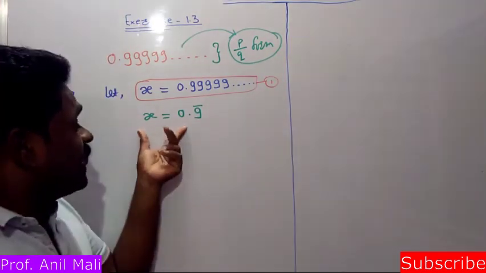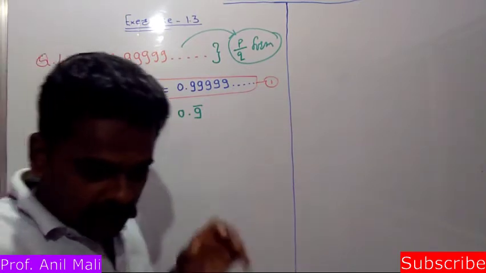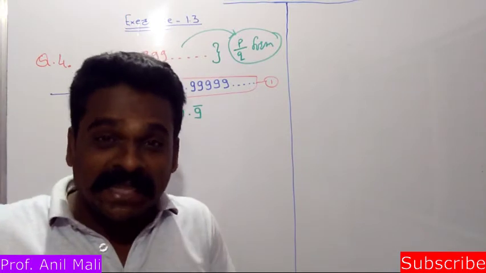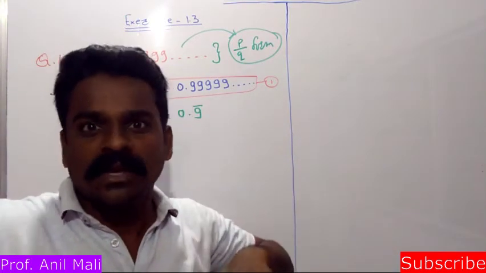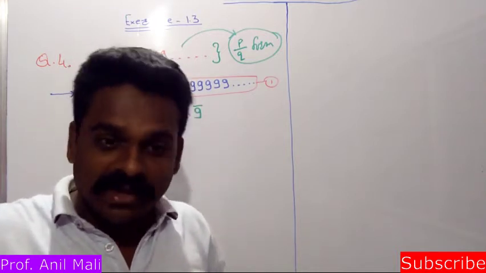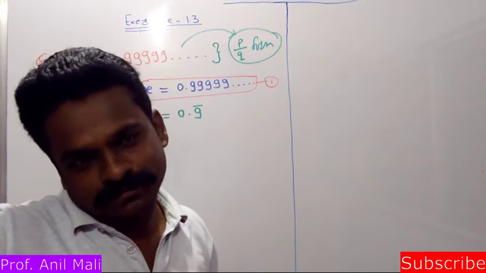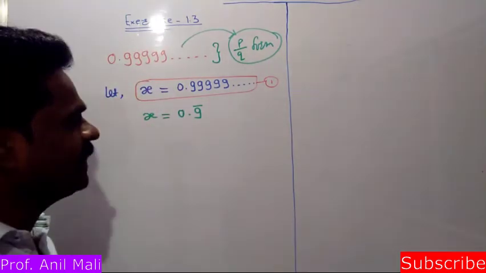I did this step because we need to tell in the next few steps how many digits are there under the bar. If we don't know how many digits are there under the bar, we can't proceed further with our answer. So for that purpose only I have written here x is equal to 0.9 bar.